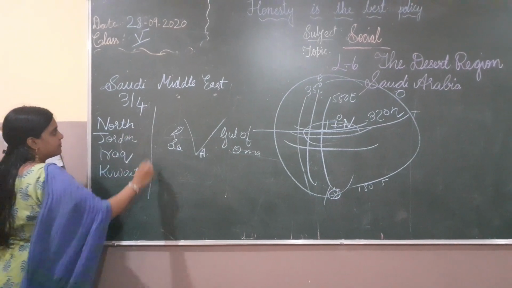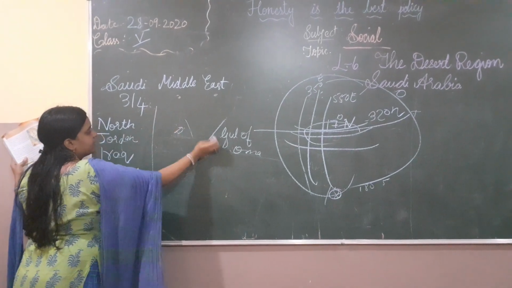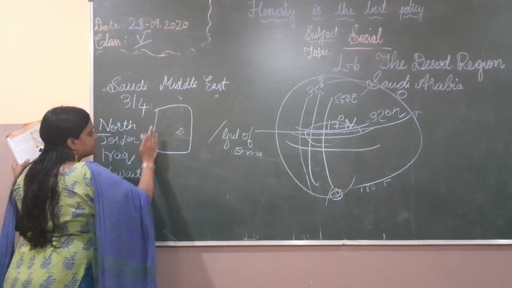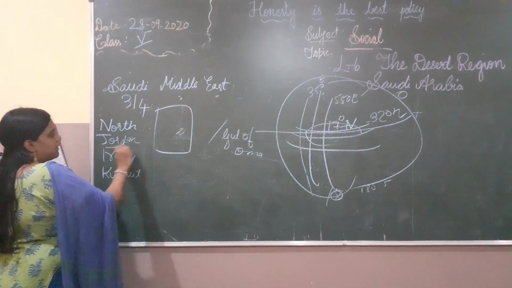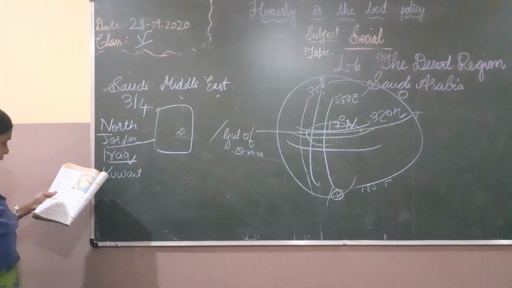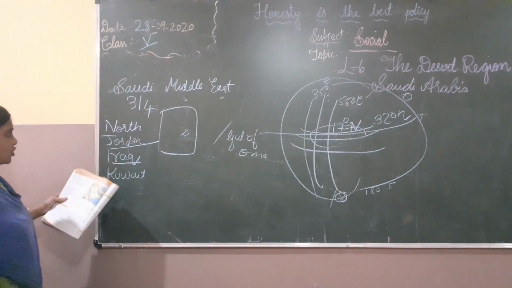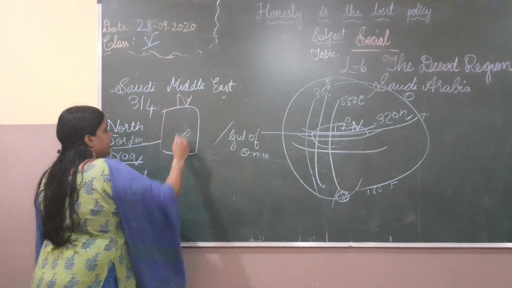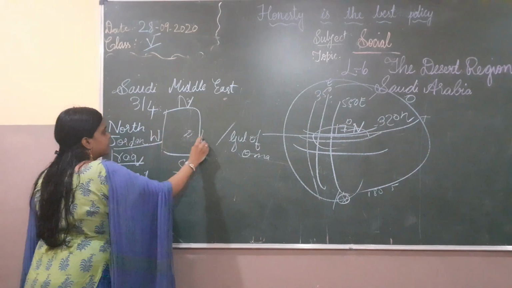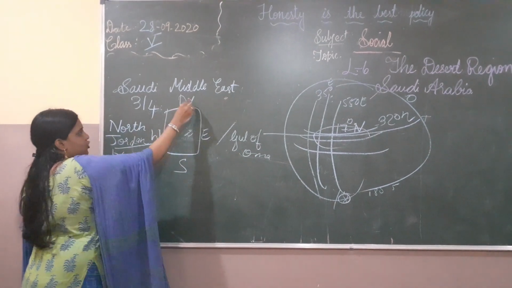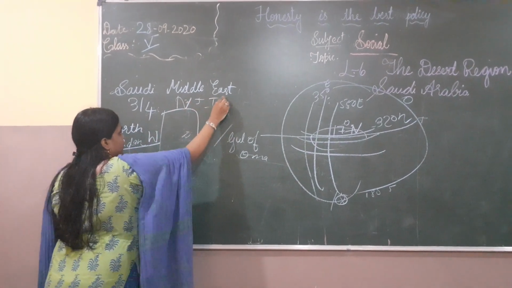Saudi Arabia is this part. So in the north, we have Jordan, Iraq and Kuwait.